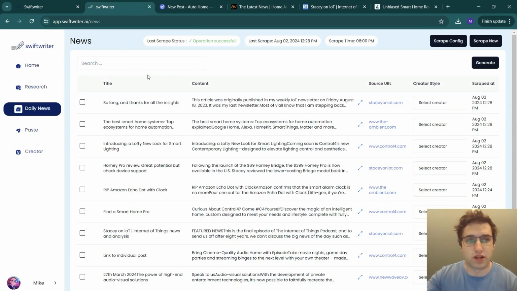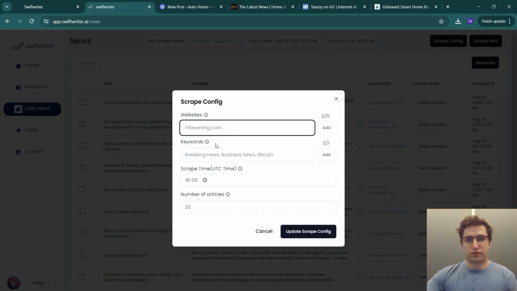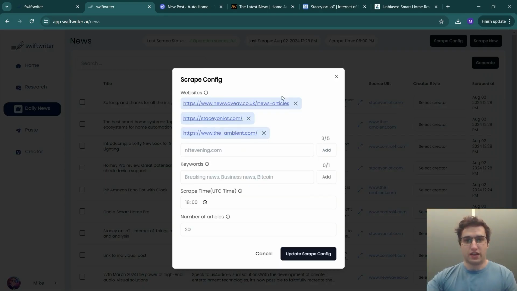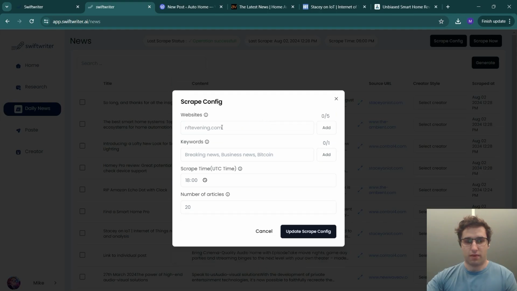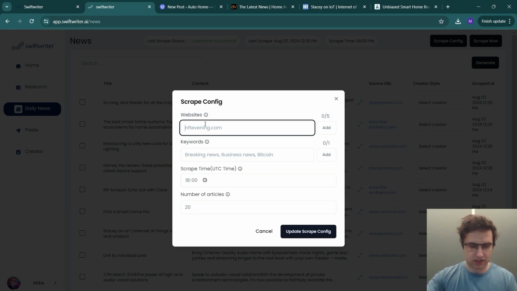So we're in SwiftWriter here. Now, what we're going to do is go over to the Daily News tab. There are other things such as Research, Pace, Creator. We're not going to touch those just yet. We're mainly going to use Daily News. If we go to Scrape Config, we can add a bunch of websites in. Let me just reset that. A bunch of websites into the Scrape Config. This will go out and scrape all the new articles from that site.